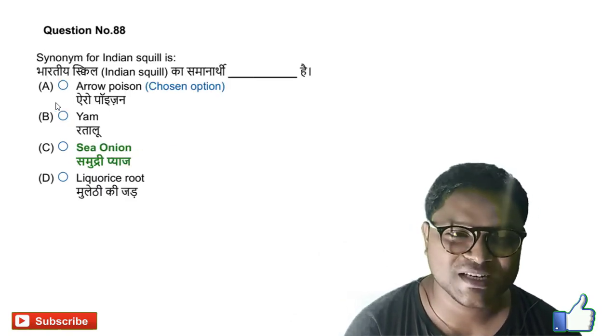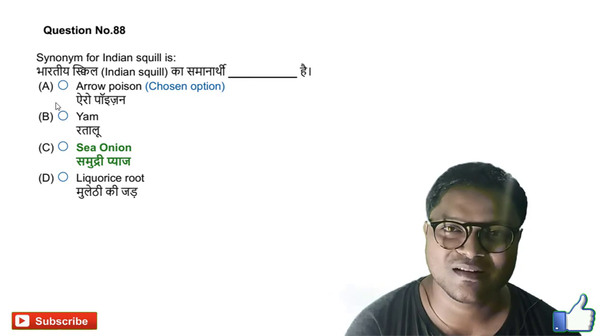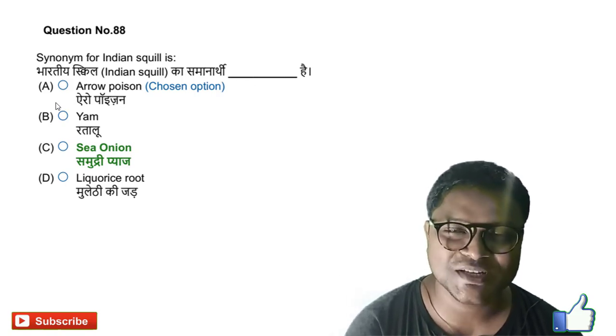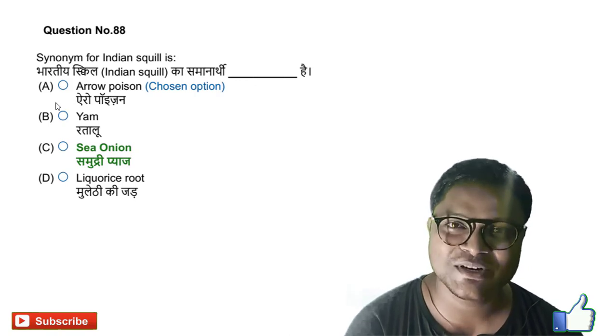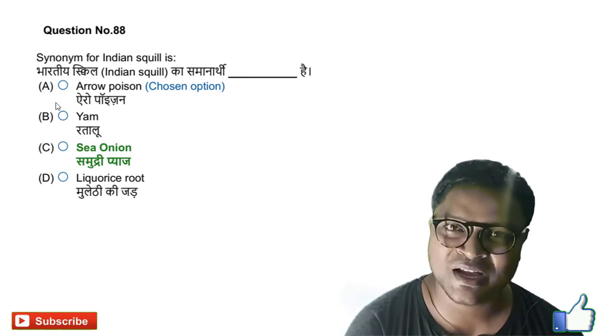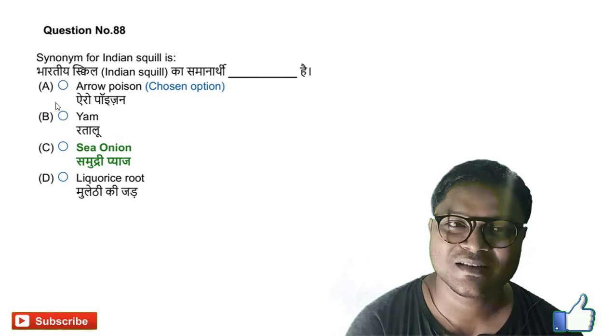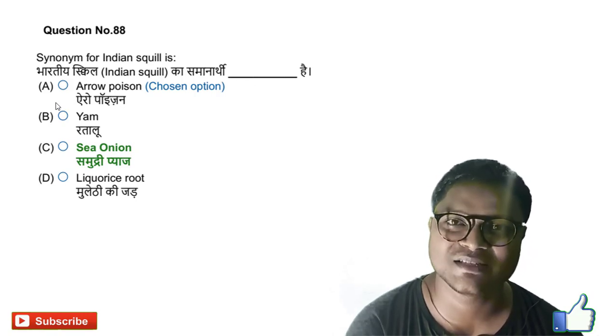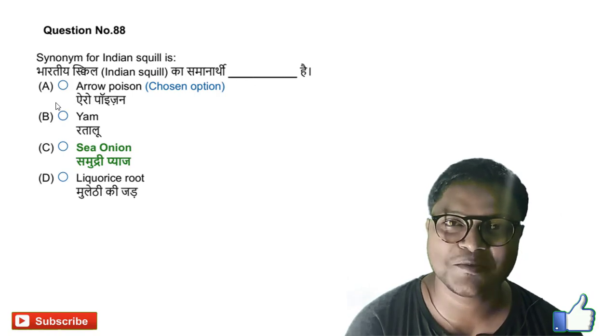Question number 88. Synonym of Indian squirrel. If you go for the synonym of Indian squirrel, the answer is sea onion. Samudra pyaz is otherwise known as Indian squirrel. The option C is the right answer for it. Question number 89.